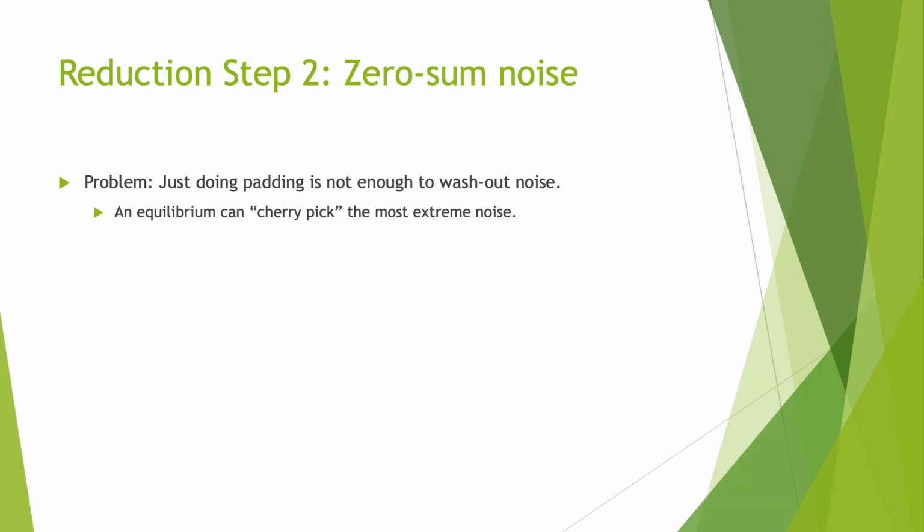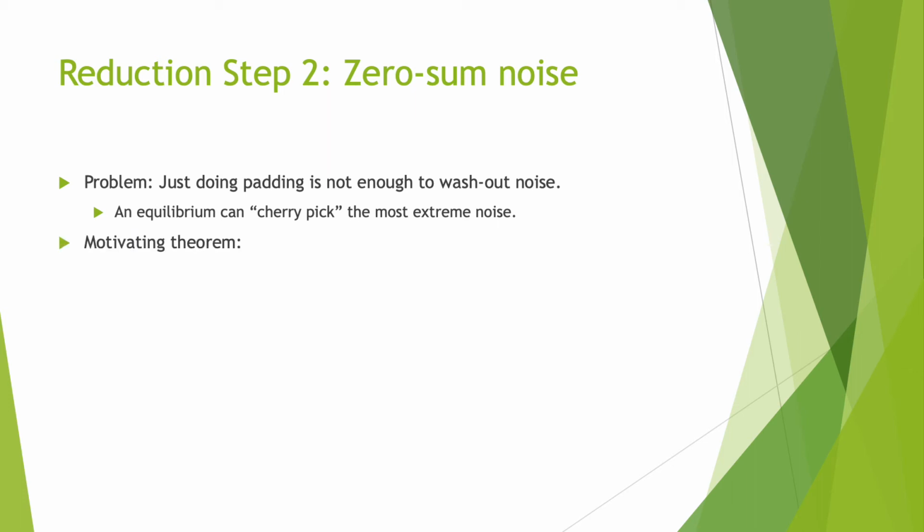Just doing padding is not enough to wash out the noise, because if you have many different copies of a strategy, there'll be many different kinds of noise being added to all those copies, and we can just extract out the most extreme one and cherry pick it to find an equilibrium to our problem. So in fact, we're in some sense worse off by just doing padding.